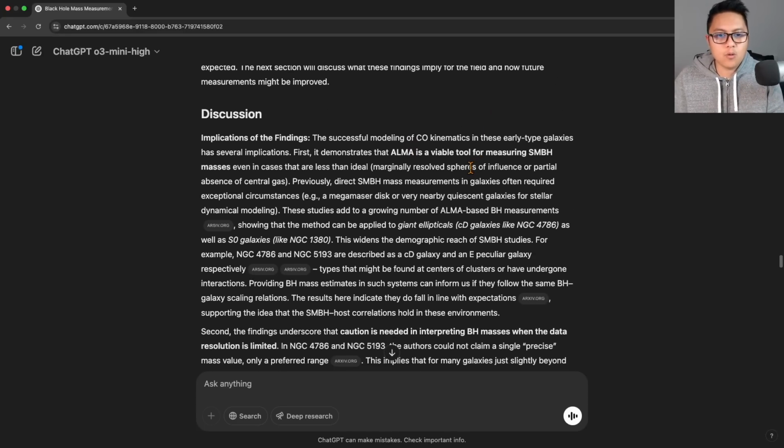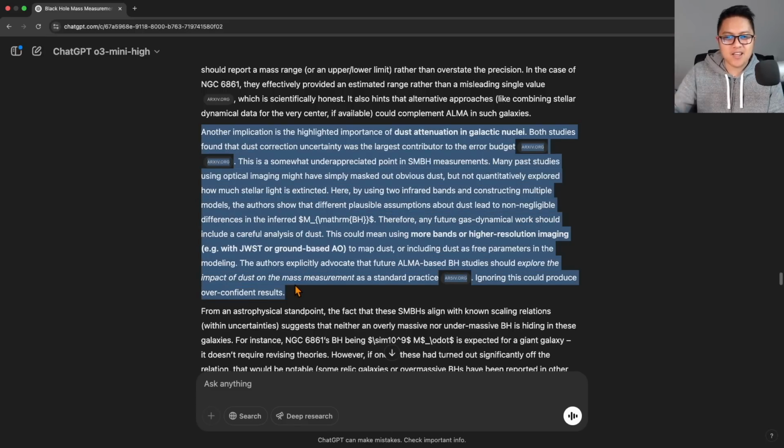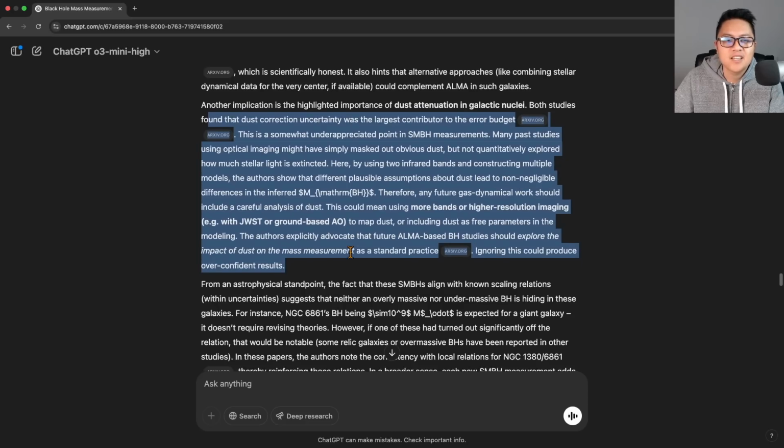Okay, so let's see here. I want to know what it has to say about how we could have done better. So far, it has been very, very good. And this sentence also makes me kind of happy because this is a somewhat underappreciated point in SMBH measurements. So this is actually nice. Hooray. They are acknowledging my contribution by being such a stickler to details.